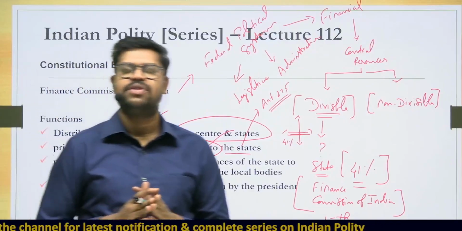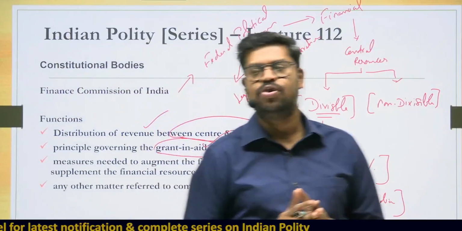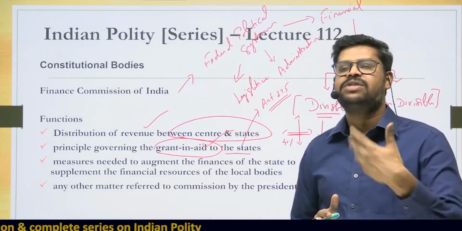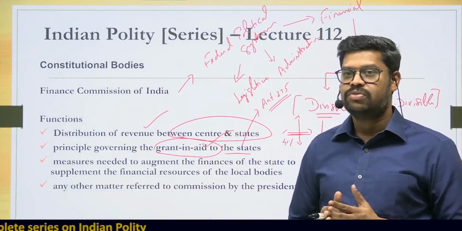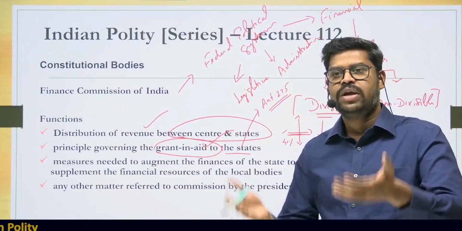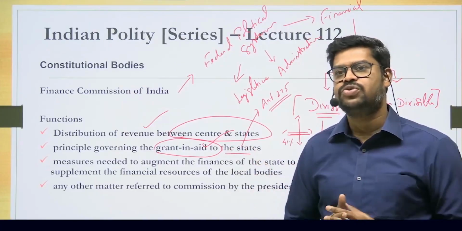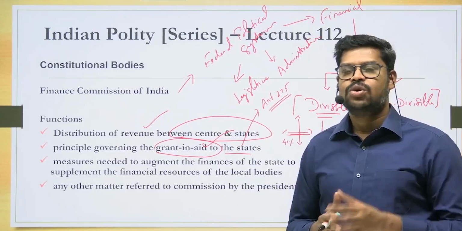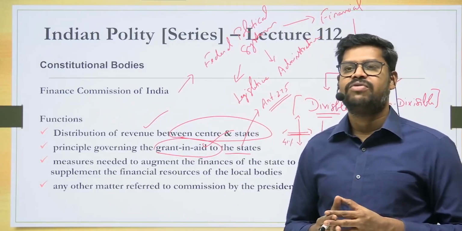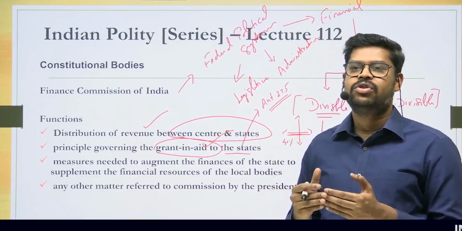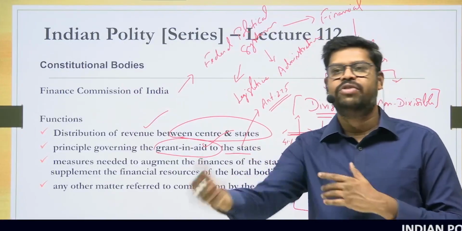Apart from that, the Finance Commission can also make recommendations to the particular state to augment its financial resources. Or in other words, the Finance Commission can give recommendations to the state government as to how they can improve upon their financial resources. What is the way by which they can collect more taxes? This recommendation is given by the Union Finance Commission so that the state, if they have more revenue, can devolve, can give more finances to the local bodies.